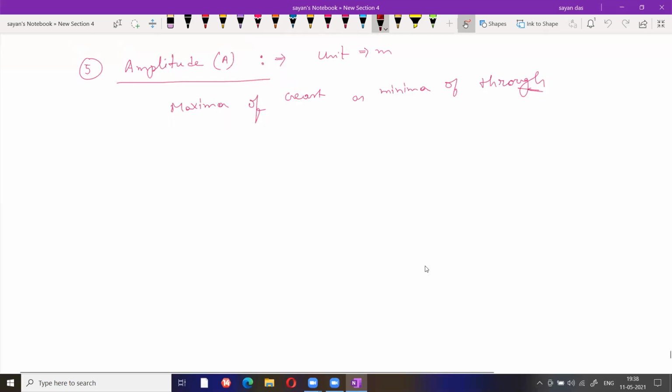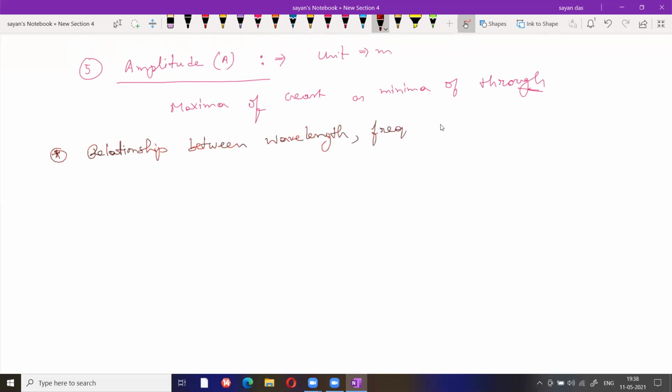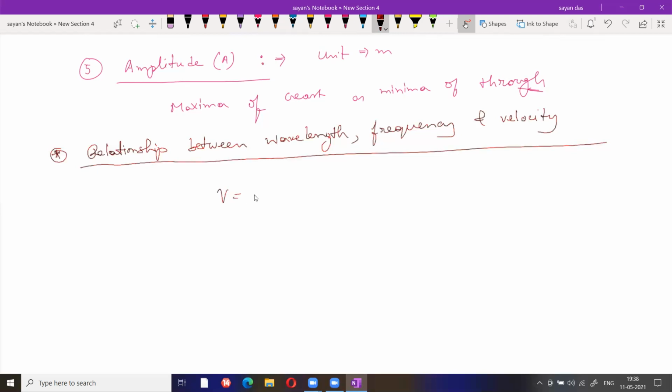Next, just write down the relationship between wavelength, frequency, and velocity. V represents the velocity.